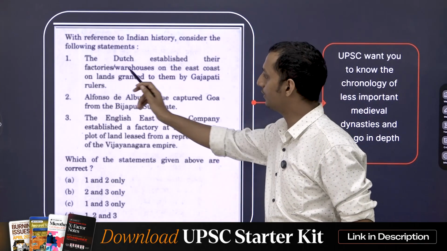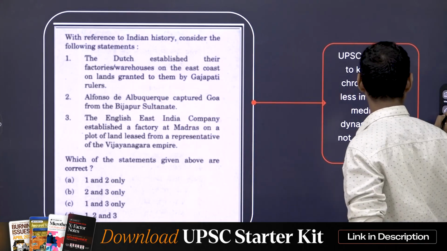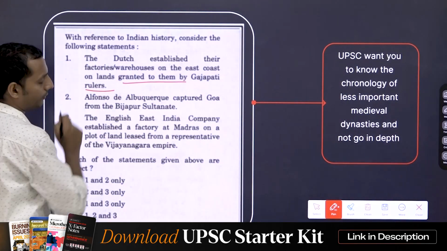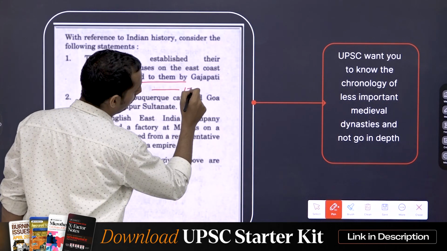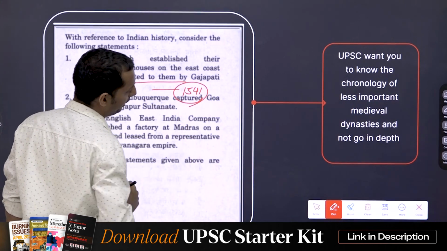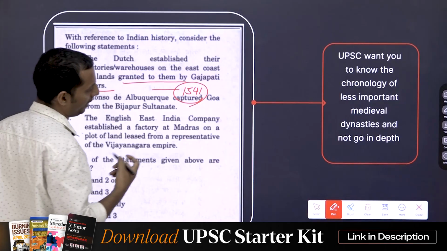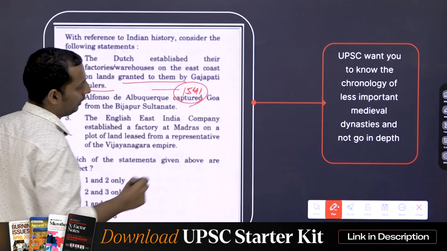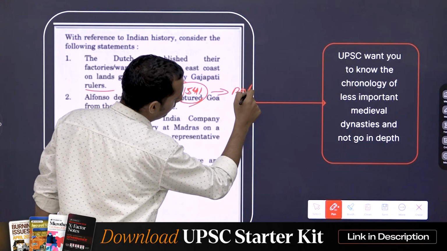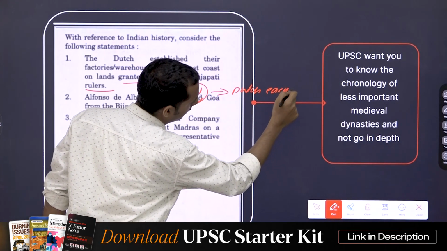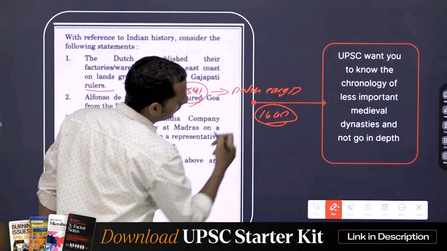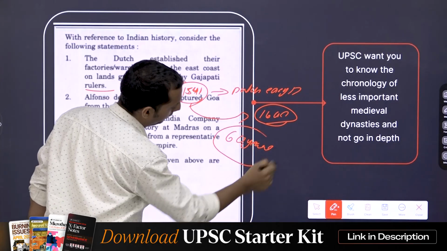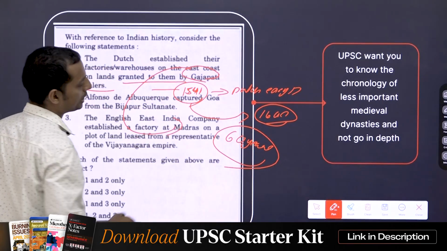The Dutch established their factories and warehouses on the east coast on the lands granted to them by the Gajapati rulers. Now, you know that the Gajapati rulers were overthrown by some other dynasty in the year 1541, right? Now, the Dutch came in the early 17th century, in 1600. Now there is a gap of around 60 years here, right? So did the Gajapati rulers actually give the land to the Dutch?